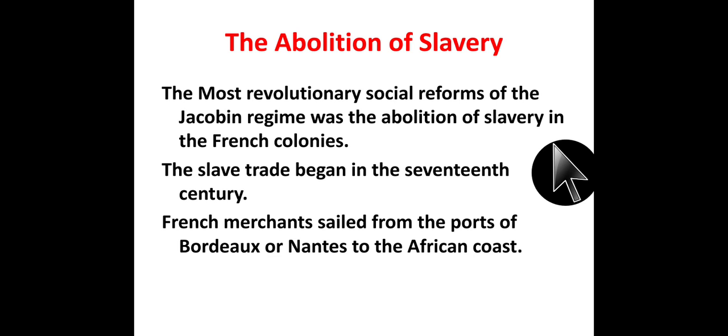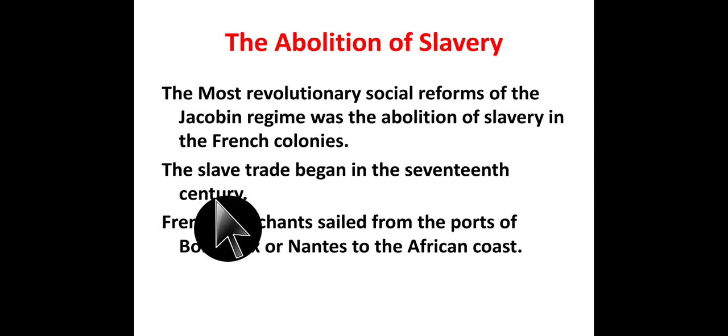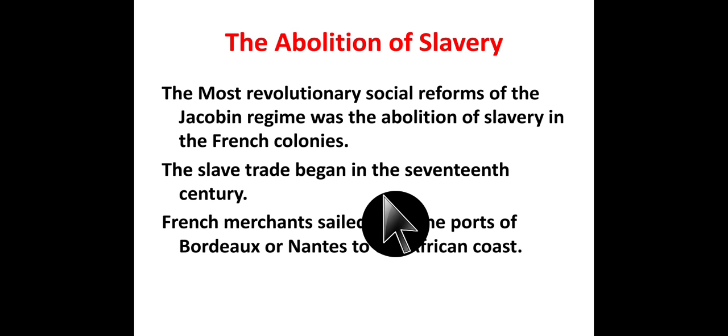What do you mean by the slavery system, and why was this slavery system started? The slave trade began in the 17th century. And why did it start? Because some Europeans left their country and went to distant lands, for example the USA, where they started plantation work. But they faced one of the biggest problems, a shortage of labor. So to meet this problem, the slave trade was started.